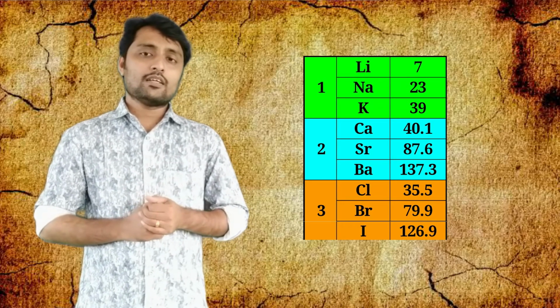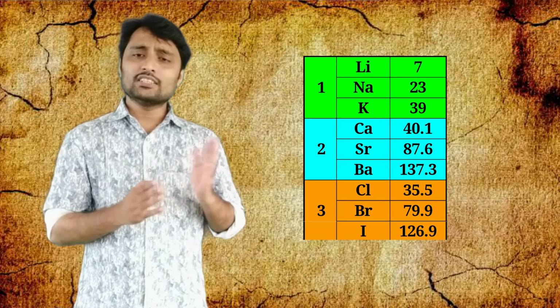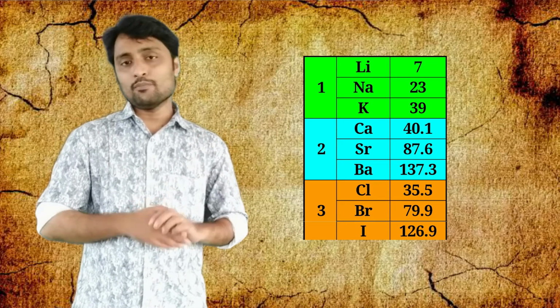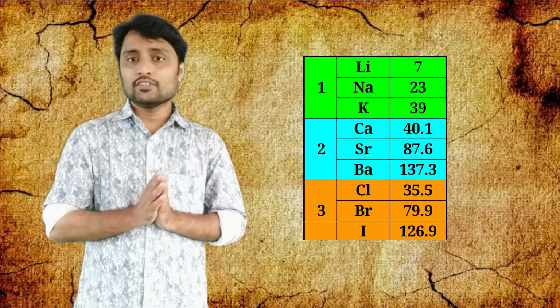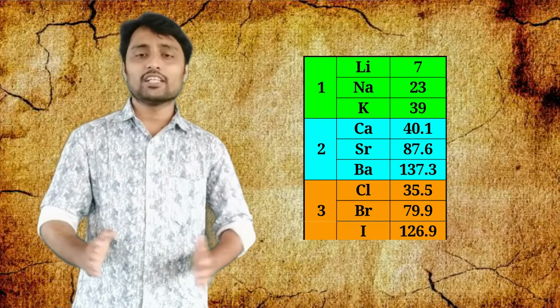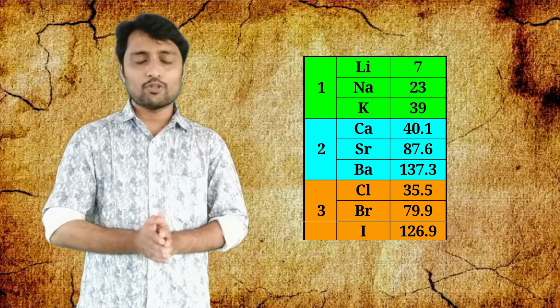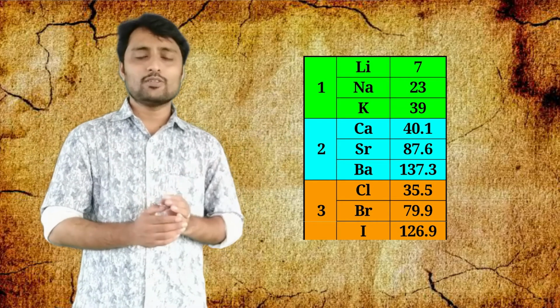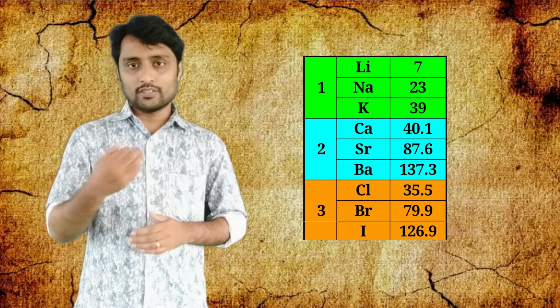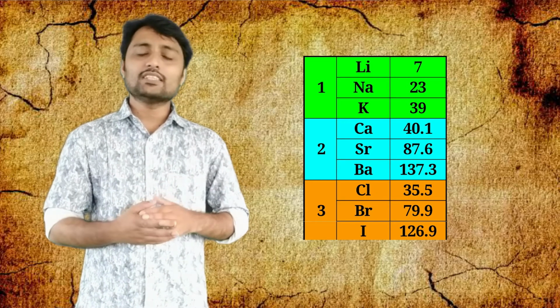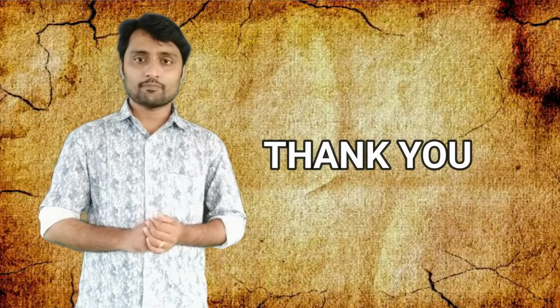This is a history of the periodic table. In the modern periodic table, we know that there are many groups and periods, and a lot of elements, more than 100. But here there are very few elements, because at that time only very few elements had been discovered. On that basis, this is one of the first classifications, done by Johann Wolfgang Dobereiner, known as Dobereiner's triad. So students, I hope all of you understood this concept, Dobereiner triad. Thank you students.